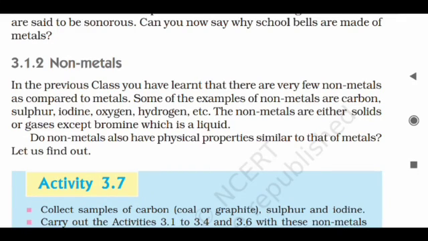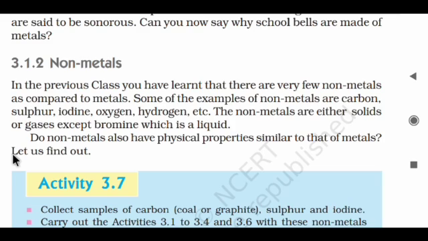In today's session, we are going to learn about the properties of non-metals, the physical properties of non-metals. We were earlier seeing the ductility, malleability and sonorous property of the metal. Let's see all these properties in the non-metals.